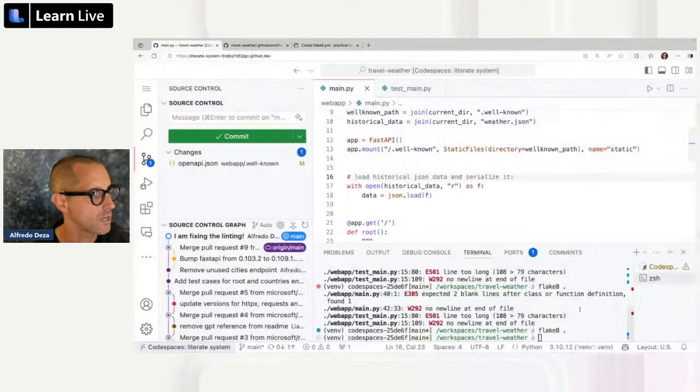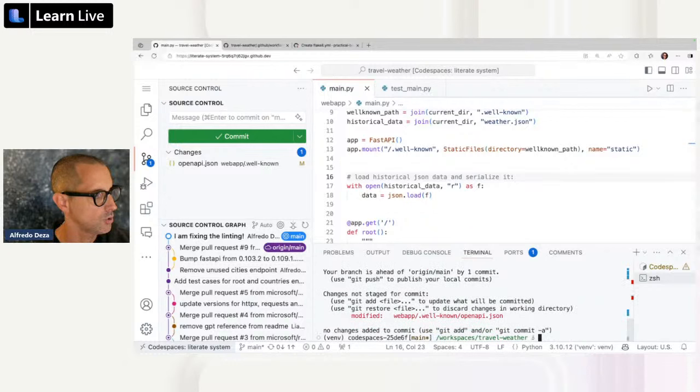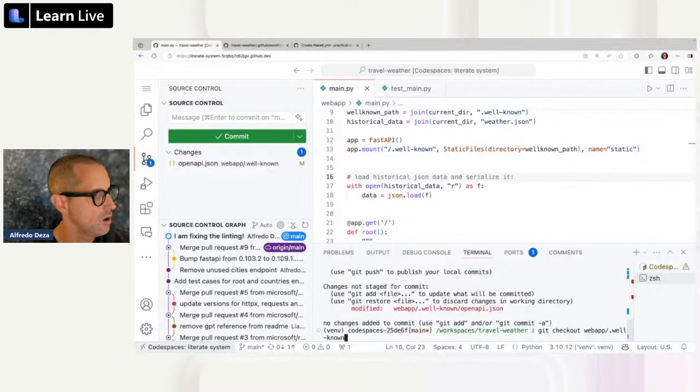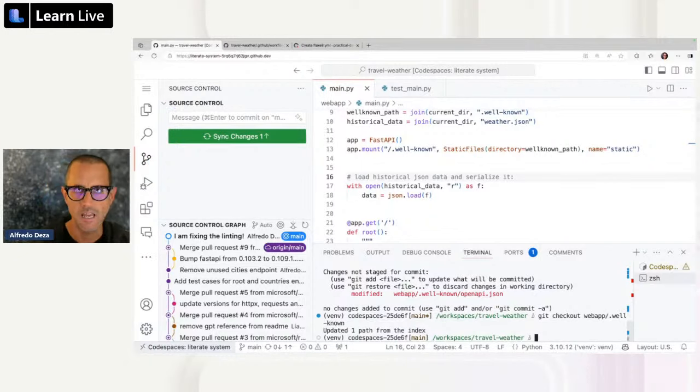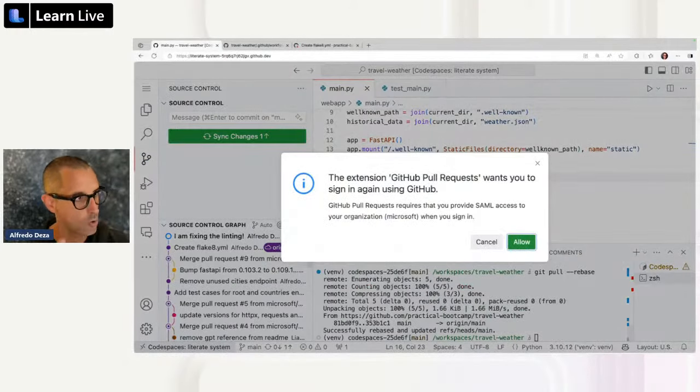So what I'm going to do here is git status, and I'm going to git checkout that well-known. That means, hey, just forget about this change, I don't care about that change. And I'm going to do git pull, and I'm going to say rebase.